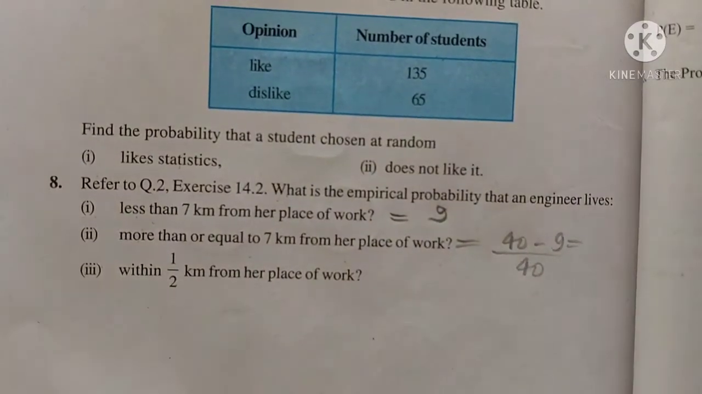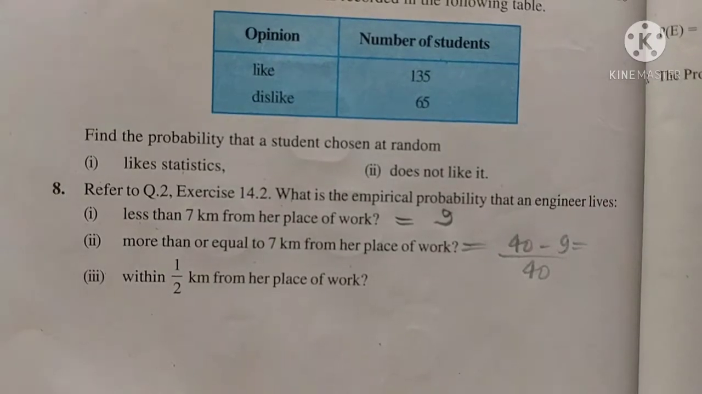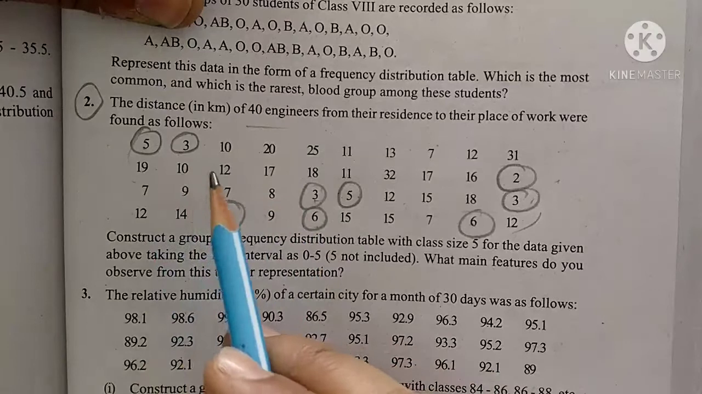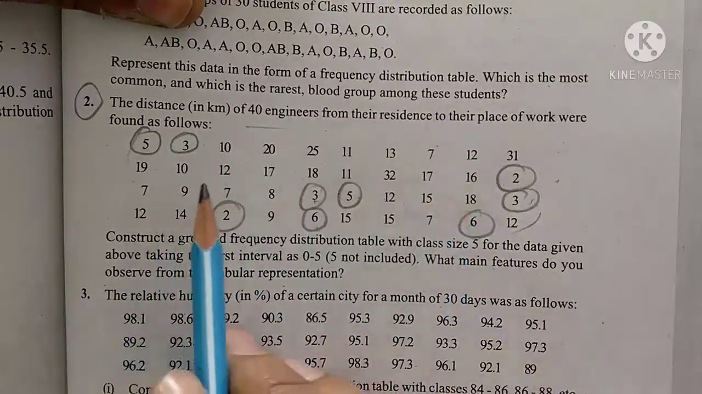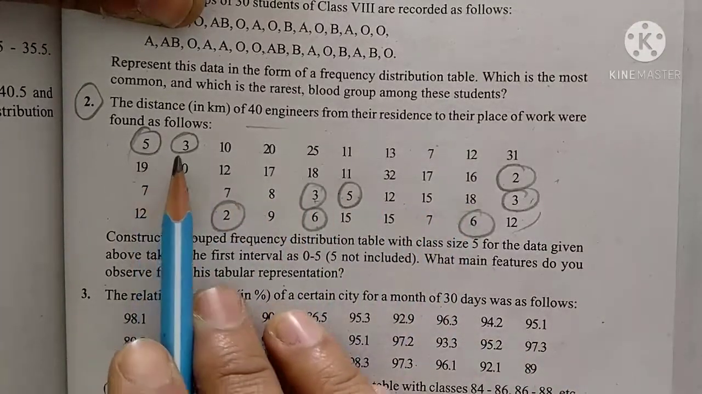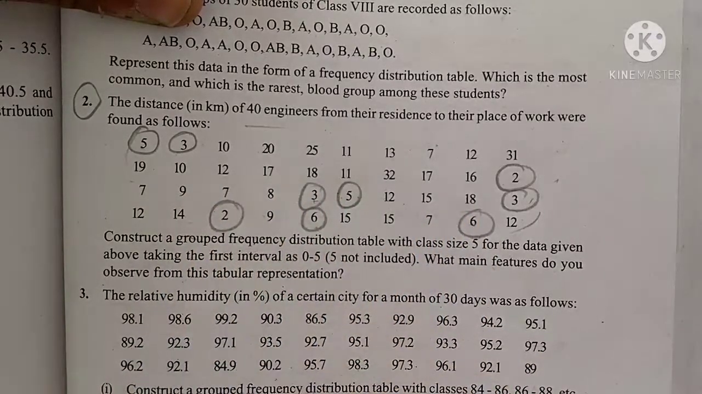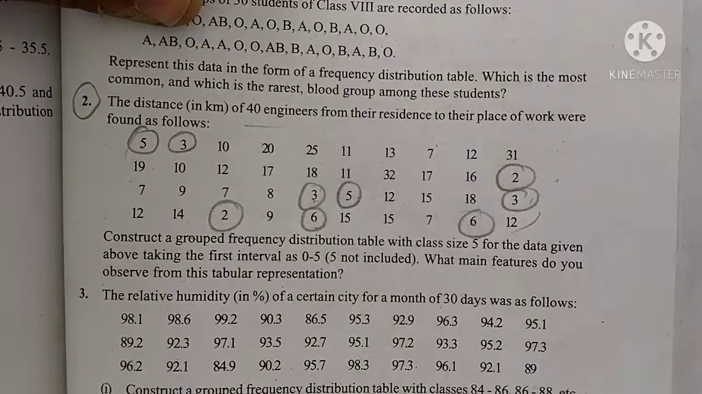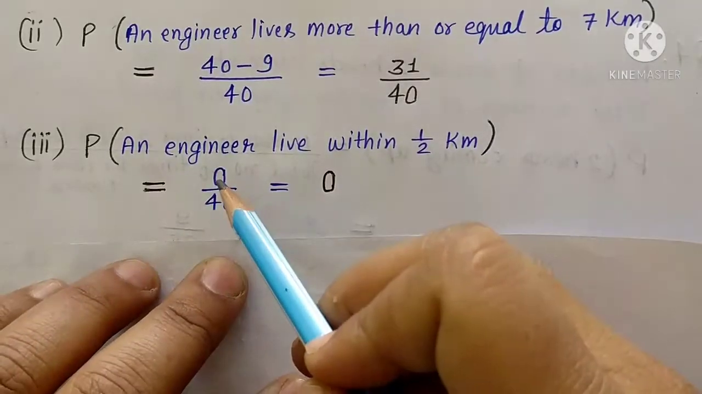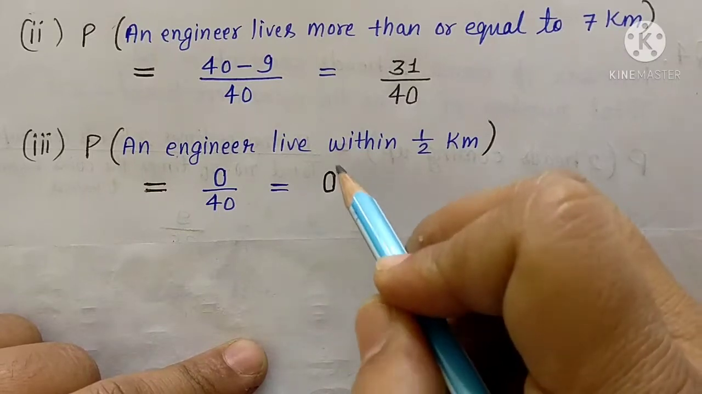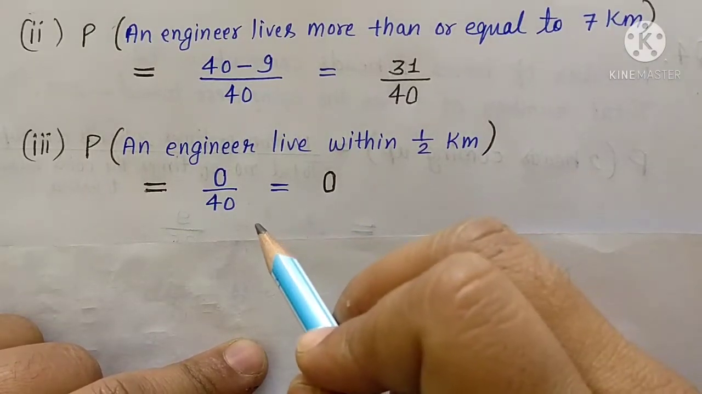So we have to check how many people are there like this. When we observe the question, we find that there is no engineer who is living half a kilometer away. See, all are whole numbers: 2, 5, 3, 10, 20. There is no half, so we can say 0. 0 means no one. So 0 out of 40 engineers are living half a kilometer from their workplace. So we can say 0 is the probability of an engineer living within half a kilometer.